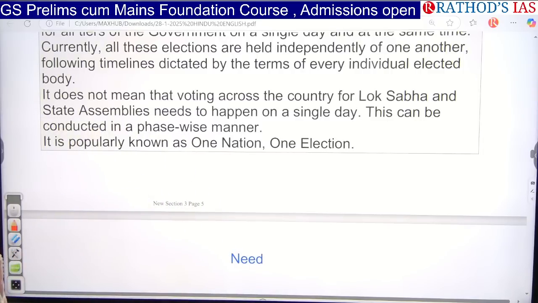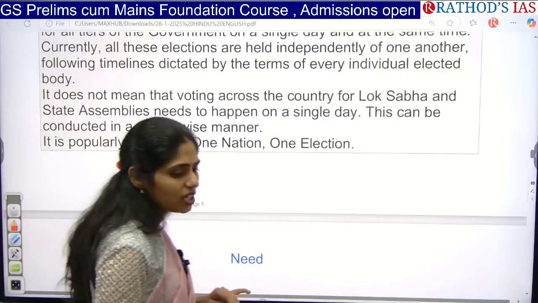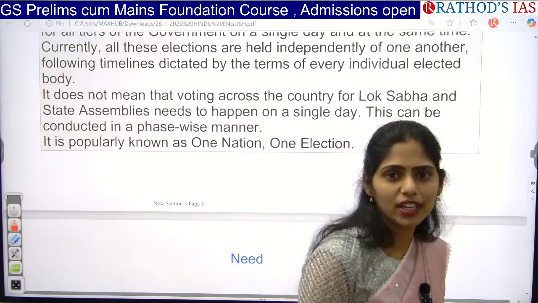It is not crossing 80 or 85 or 90. So that is one important problem. Everyone is not participating in this voting. Because of this, it is having an impact on the democracy of the country. So if you go for one nation, one election, we can even increase voter turnout.